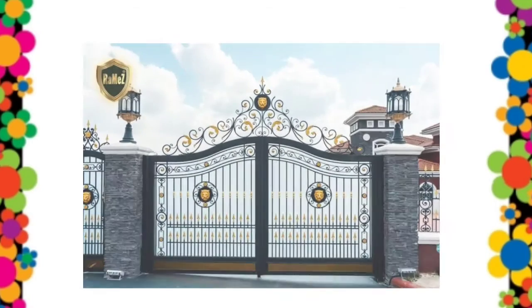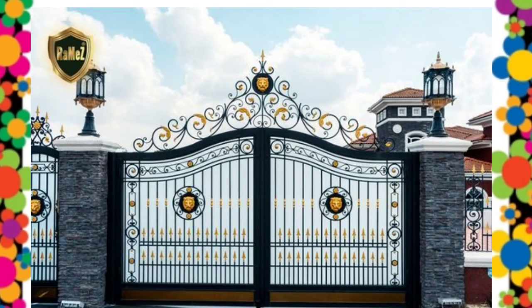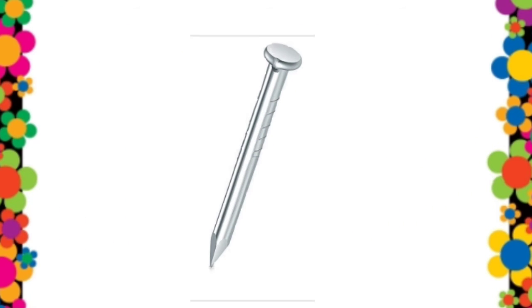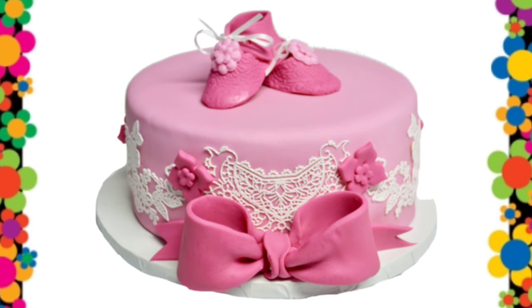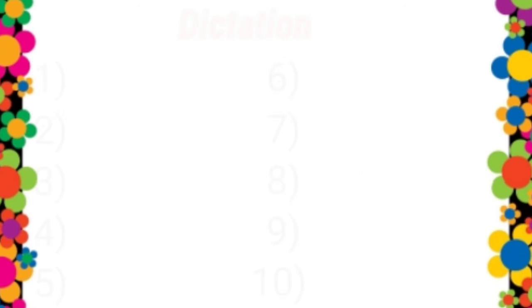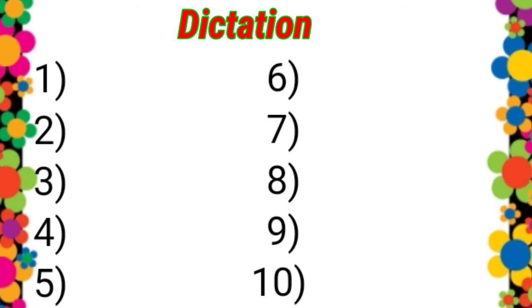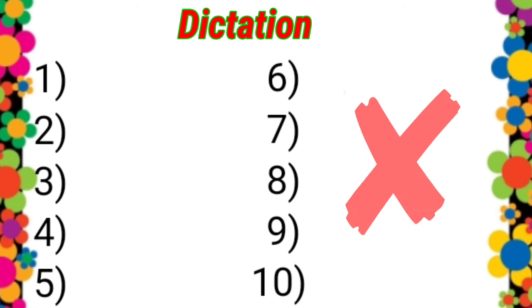So, look at the next picture. Well, we have written 8 words. The ninth picture is here. And this is the last one. Now let's check your words. I will show you the words one by one and you will check them. Put a tick for the right one and a cross for the wrong one.